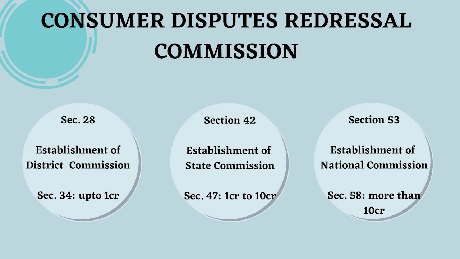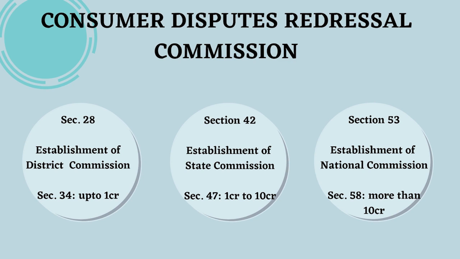Under section 42, you are going to find the State Commission, with pecuniary jurisdiction from 1 crore to 10 crore. Under section 53, the National Commission will be established and it can entertain cases with a value of more than 10 crore. Kindly remember the pecuniary jurisdiction of these commissions, and under which section they have been established.